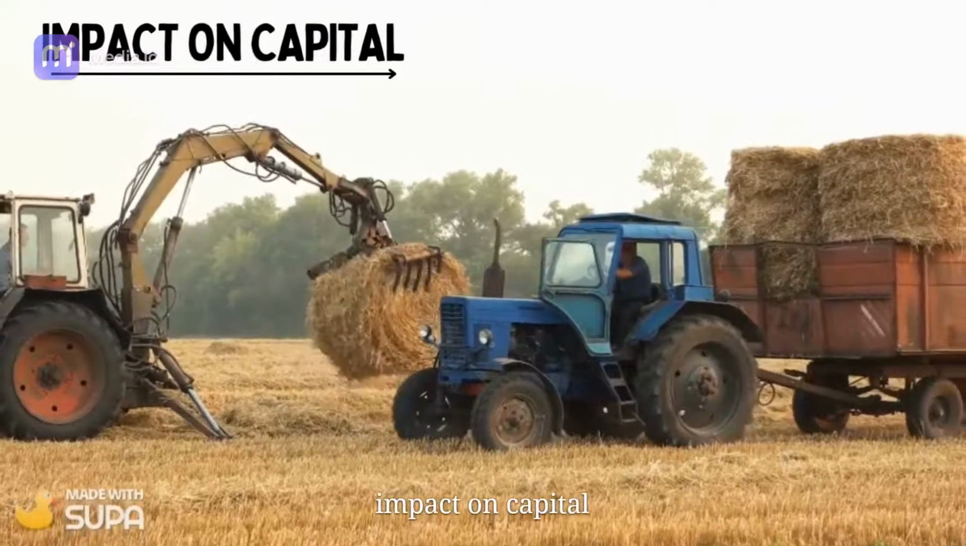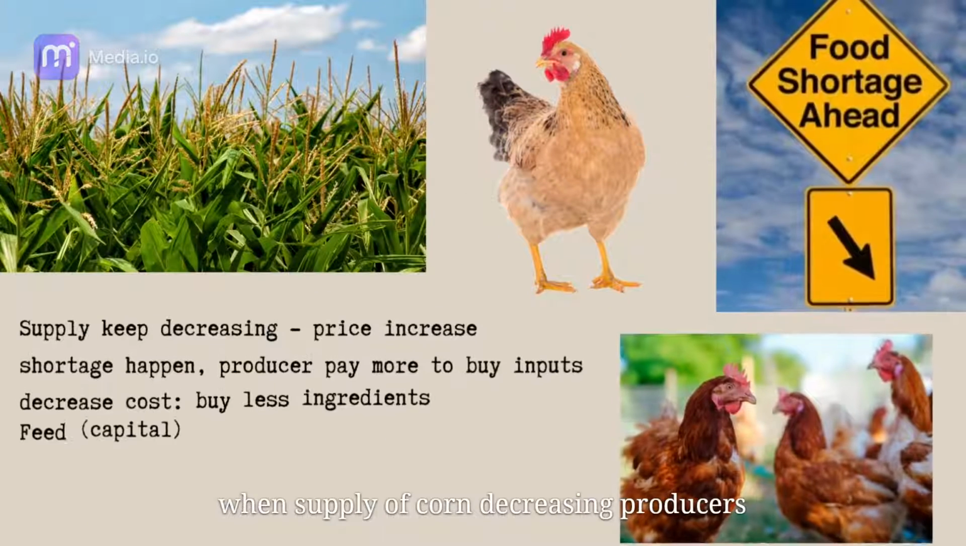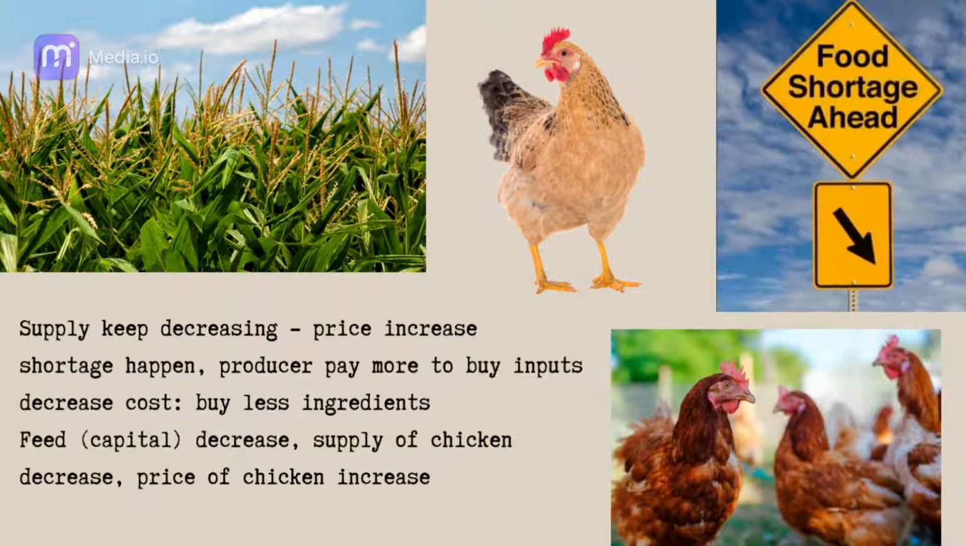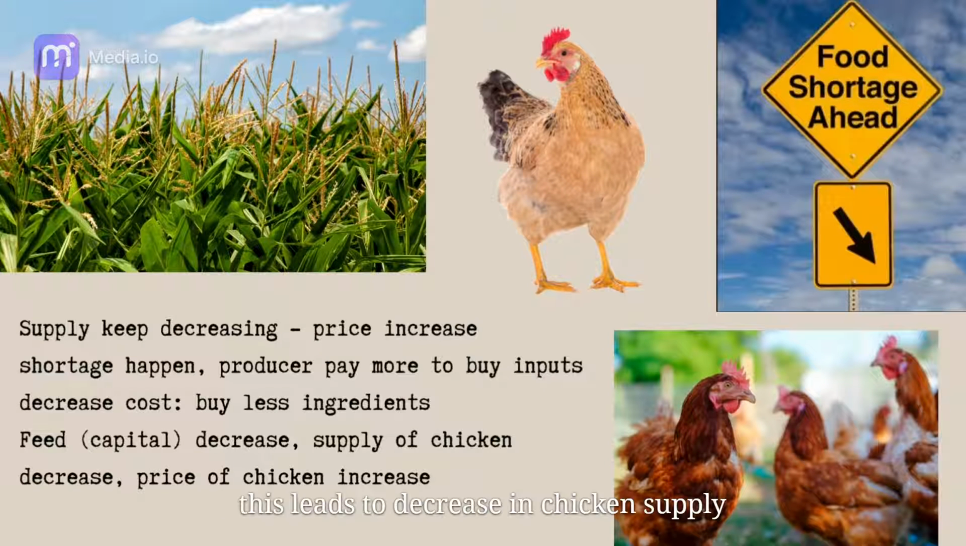Impact on capital. When the supply of corn is decreasing, producers need to pay more to buy the inputs. To decrease the cost, producers tend to buy less capital, corn and wheat. This leads to a decrease in chicken supply and the price keeps increasing.